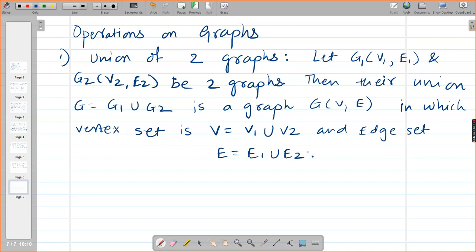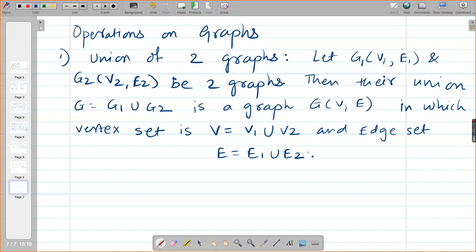Okay, so as we are defining graph in terms of sets, vertex set V and edge set E, we can define union of two graphs and intersection of two graphs easily.